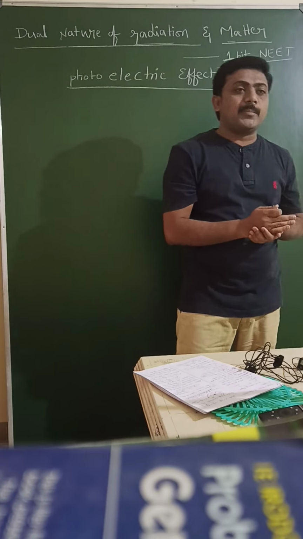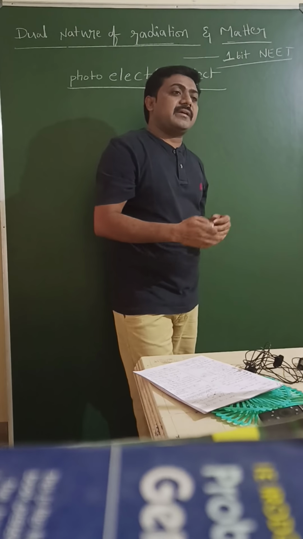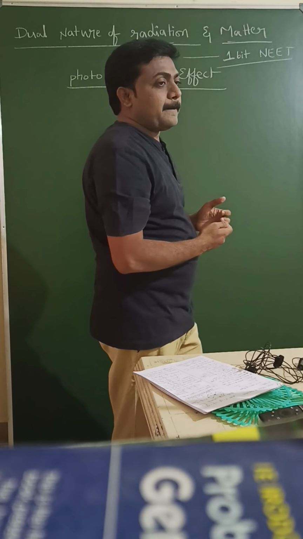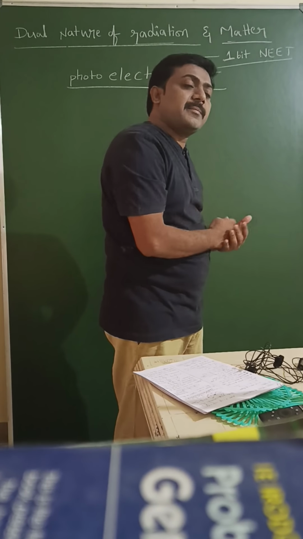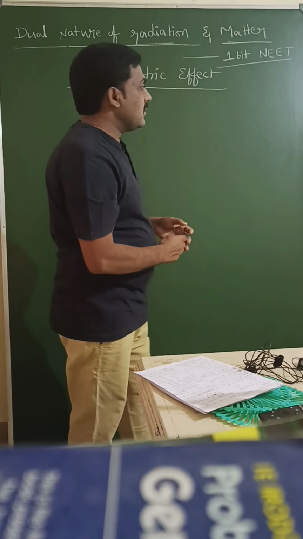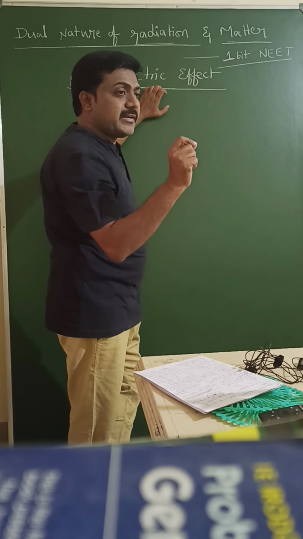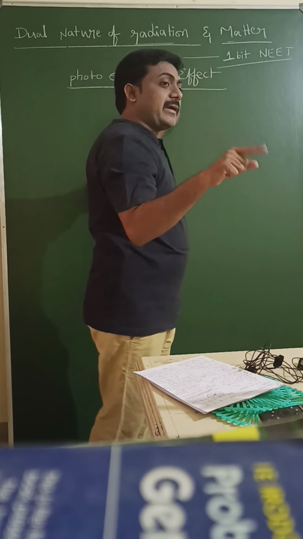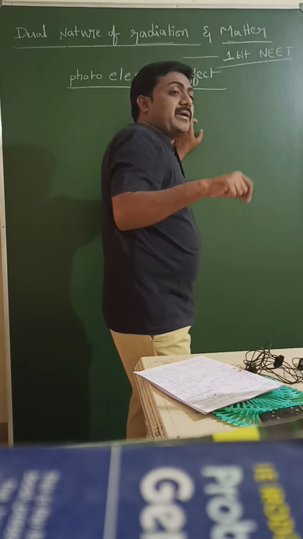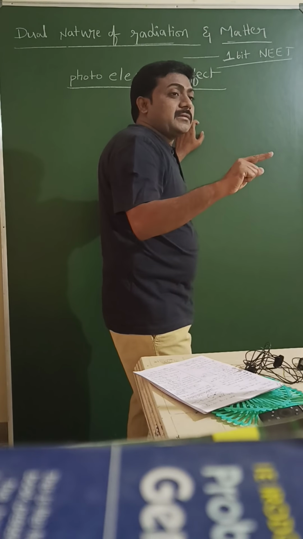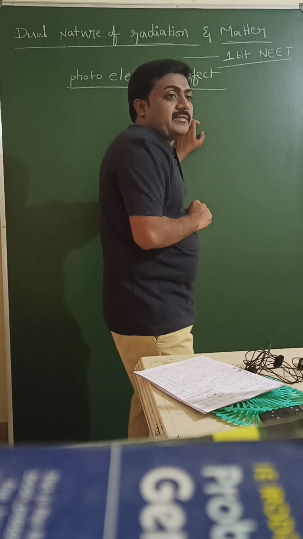In a metal, so many electrons are there, so they can move easily inside the metal, but they can't leave the metal surface. That type of electrons are called free electrons. Free electrons can move easily inside because they are loosely bound, but do not escape from the metal surface.